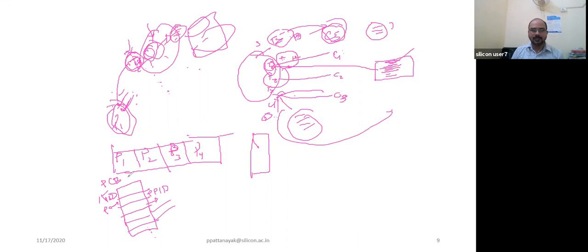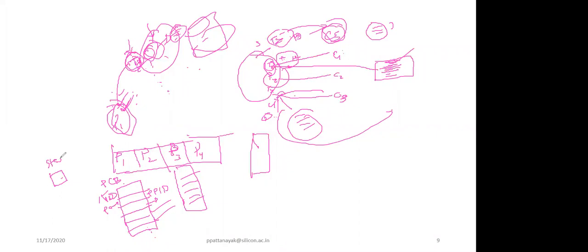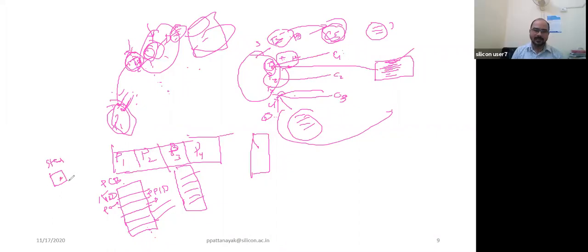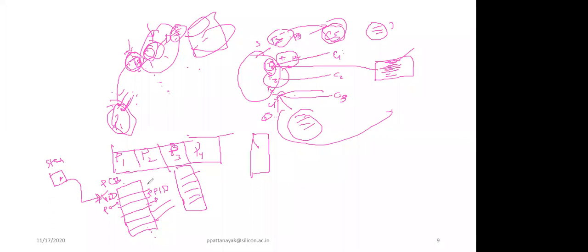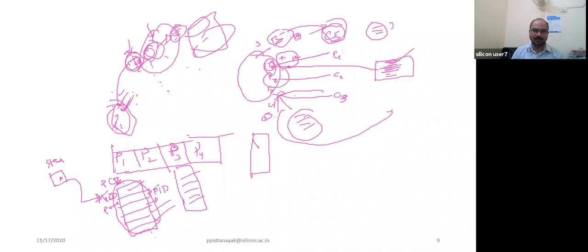So for each process there is a PCB. Suppose P2 also has the same thing. So how will the operating system maintain them? It must maintain a linked list. Sir, one thing I want to ask. Just now, let me complete. This is the start, and it is maintaining a linked list. This is a node. Each process's information is a node, and this node again refers to another node. Likewise there are many processes. It is maintaining a linked list.